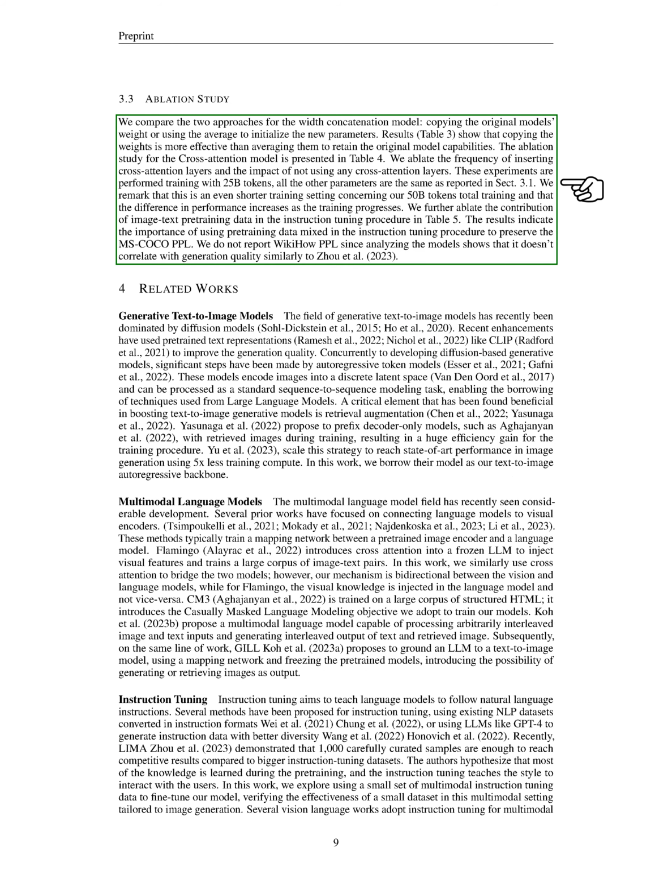In this section, we'll discuss an analysis we conducted to compare two methods for the width concatenation model: duplicating the original model's weights or using the average to initialize new parameters. Our findings, as shown in the table, reveal that duplicating the weights is more effective than averaging them in maintaining the original model's capabilities. We also conducted an analysis on the cross-attention model, as shown in another table.